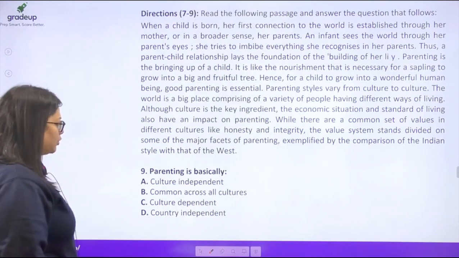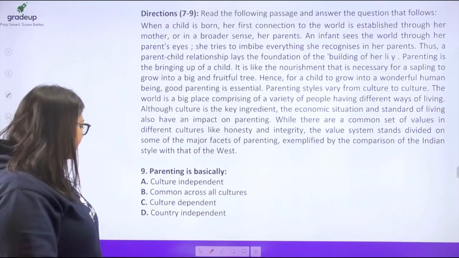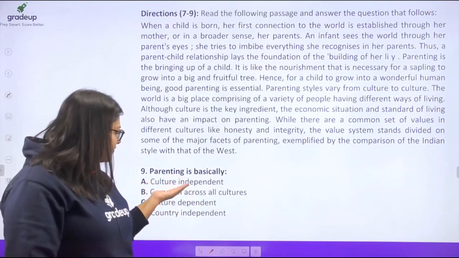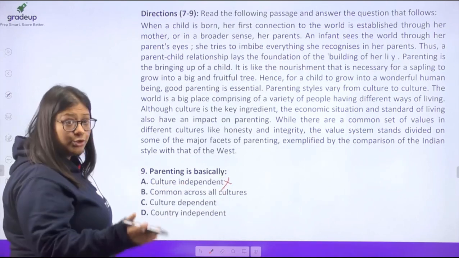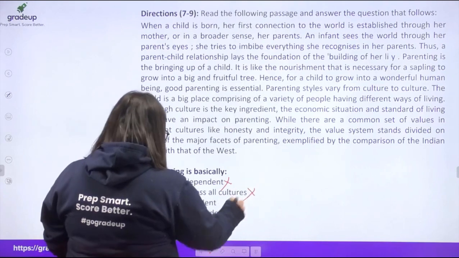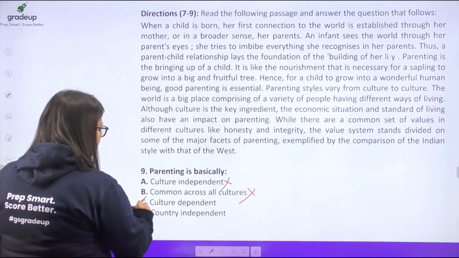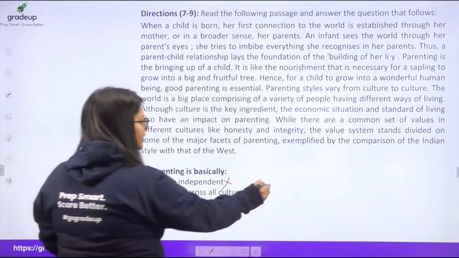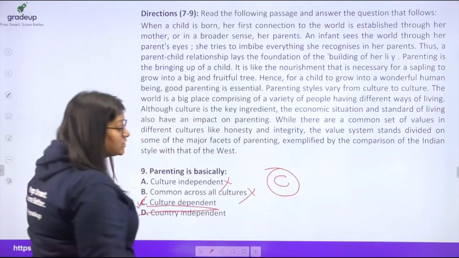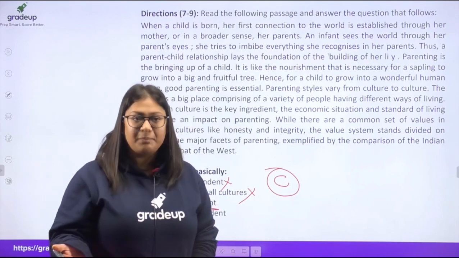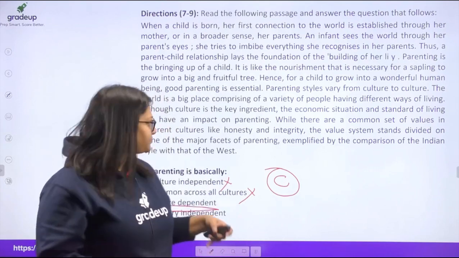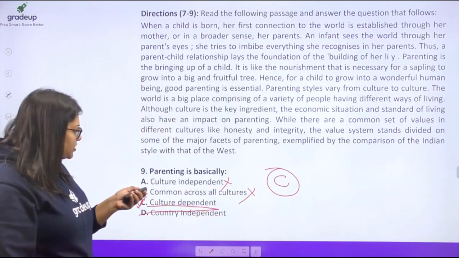Okay. So, parenting is basically culture independent. Definitely incorrect. It is dependent. Common across all cultures? No, that is not the case. Culture dependent, बिल्कुल सही. Value system की बात हुई है, right? It has talked about this, the value system that differentiates different kinds of parenting, right? So the answer is going to be option C.